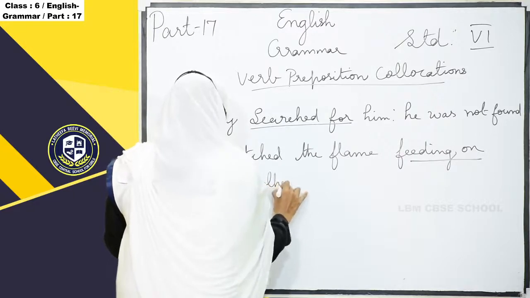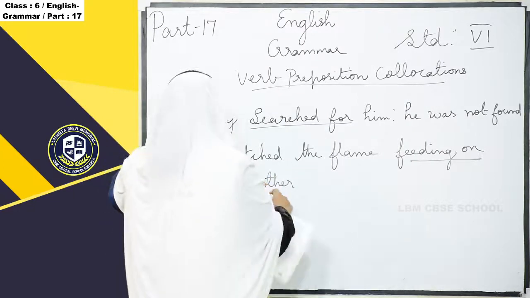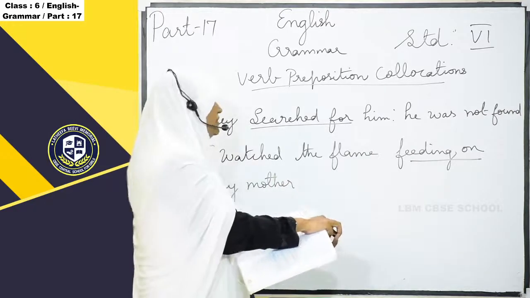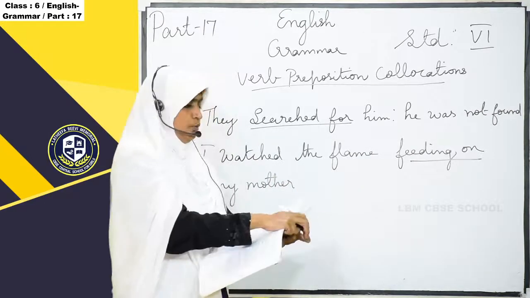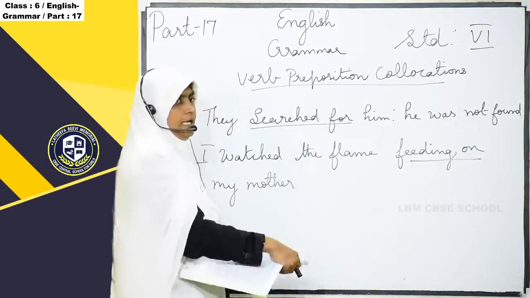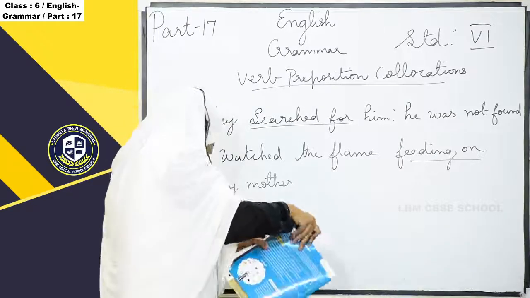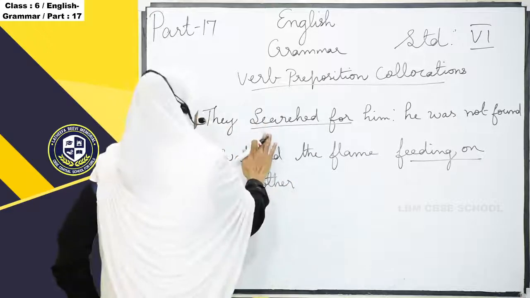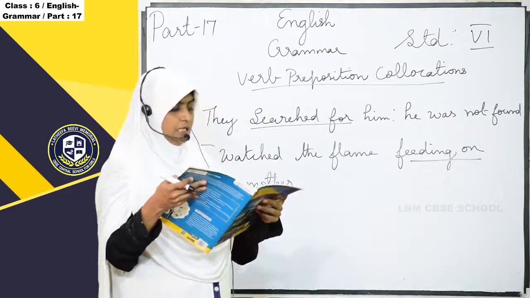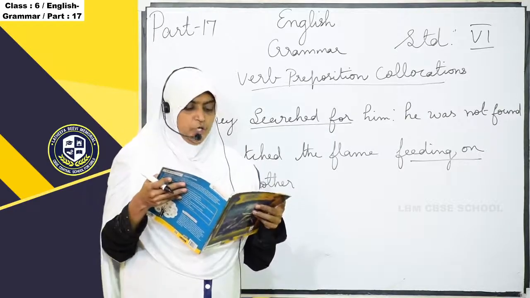So here both the two lines are taken from the poem. Here they searched for him, he was not found. Here they have given in red color. Searched for, red color they have given. What do you mean by that? These words are called verb preposition collocation.